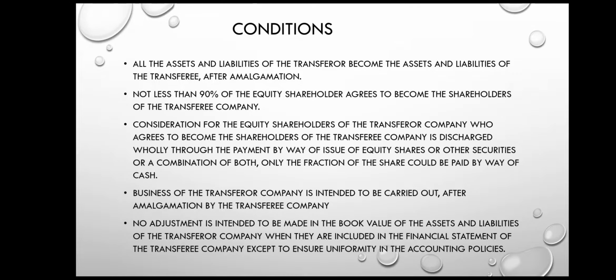The last condition is that no adjustment is intended to be made in the book values of assets and liabilities of the transferor company when they are included in the financial statements of the transferee company, except to ensure uniformity in accounting policies. So no adjustments are to be made in the book value of assets and liabilities when they are incorporated in the books of the transferee company. So these were the 5 conditions required for amalgamation to be in the nature of merger.